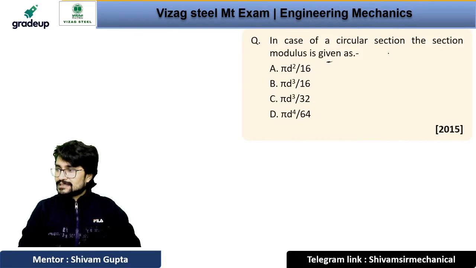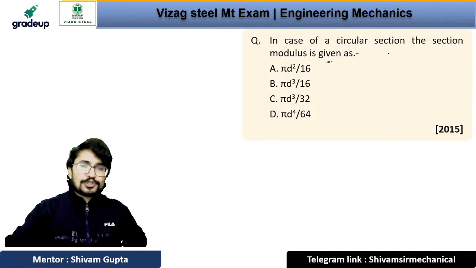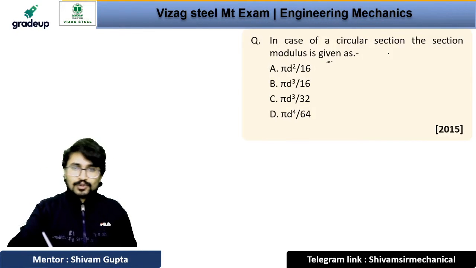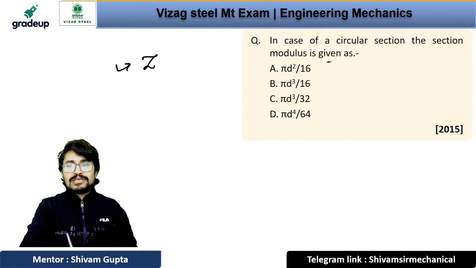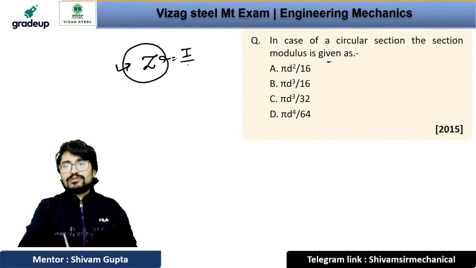Option B, option C, option D. There are many versatile answers, so let's see what the answer will be. We know it is asking about the Z, that is the section modulus. And what is Z? That is I upon Y.